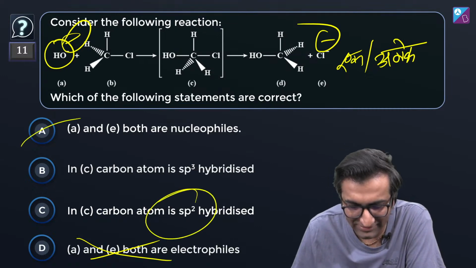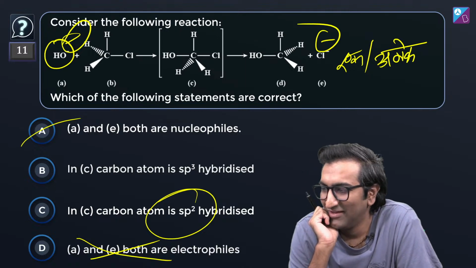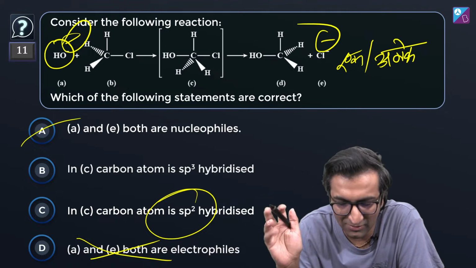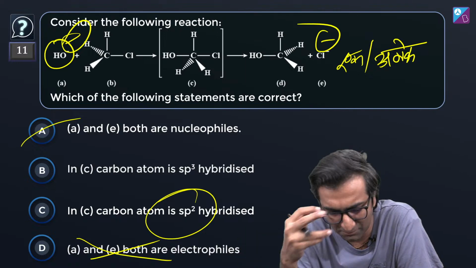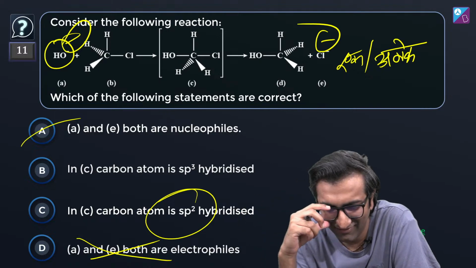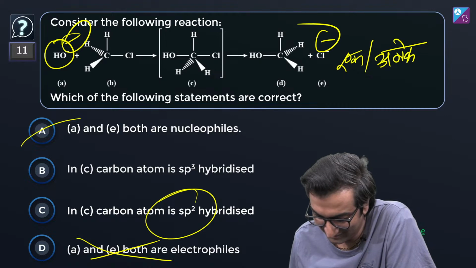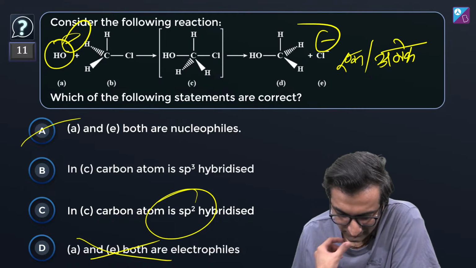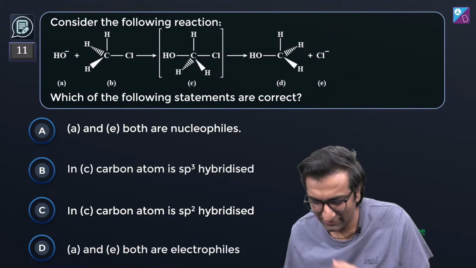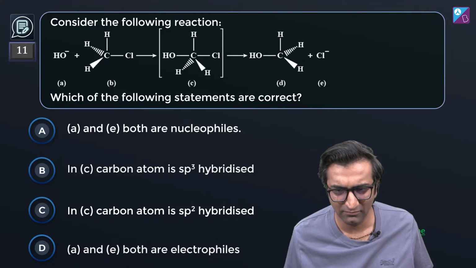Why? How is it sp2 hybridized, boss? Rek, will you explain a little? What is the sp2 thing? It's not sp3. sp3 means there should be 4 bonds, but there are 5 bonds. This is quite annoying. It has 5 bonds. What is it? What is this sp3? Rek has read. Yes, Rek has read. Any ideas? Do you know anything about this sp2 hybridization? Where is it coming from?